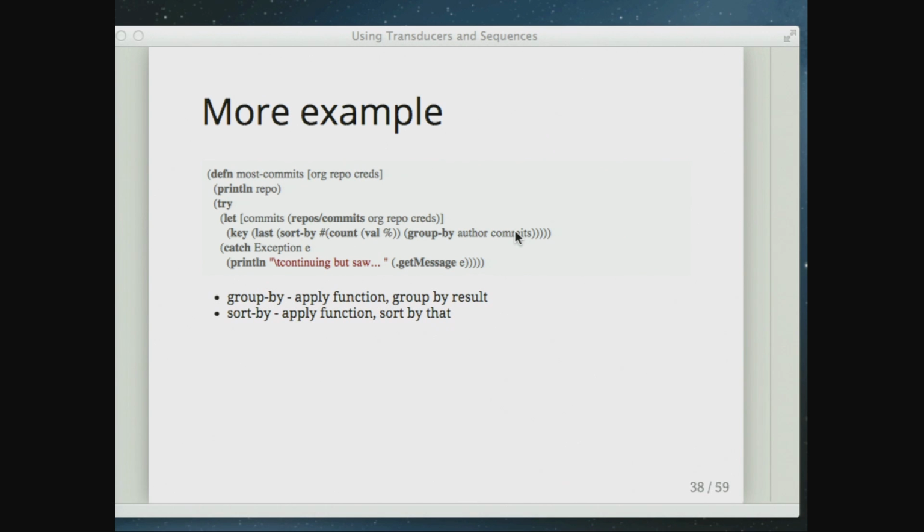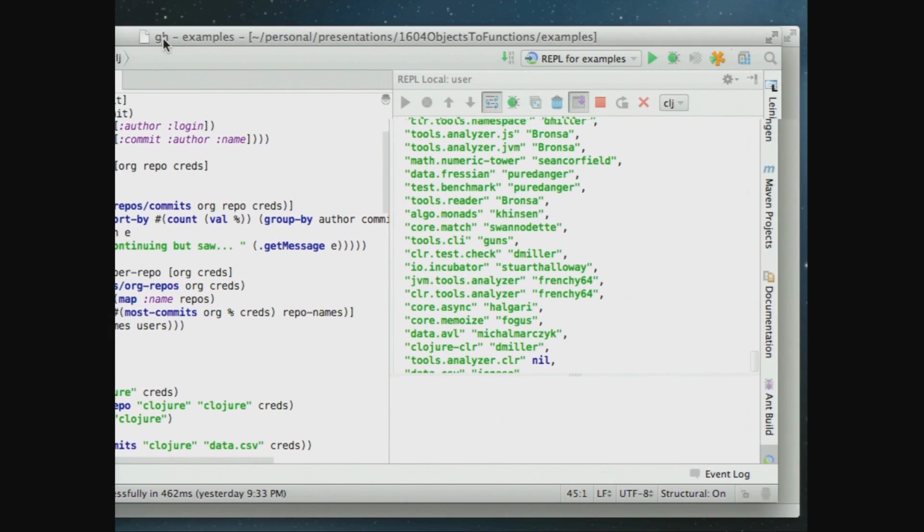Group by says, given this thing, apply this function, which we haven't seen yet, and group together anything that emits the same value. So any time we see commits by the same author, we're going to get out a map from author to a list of commits that returned that author. This is a pretty powerful function, and the implementation of it is only a few lines of code. I could probably actually show you that.